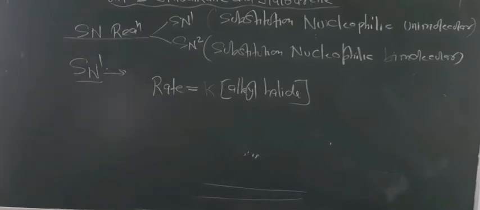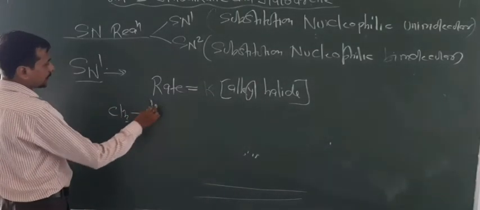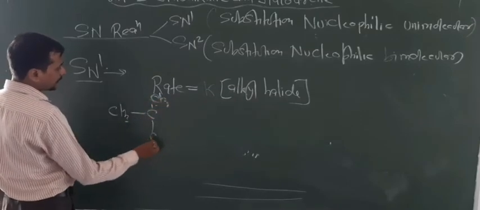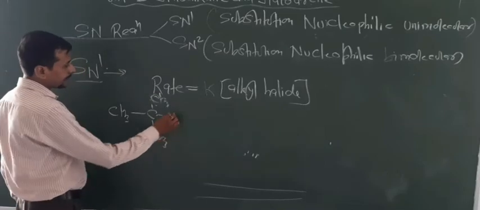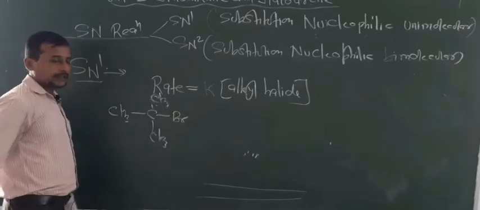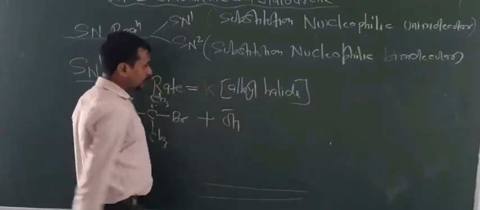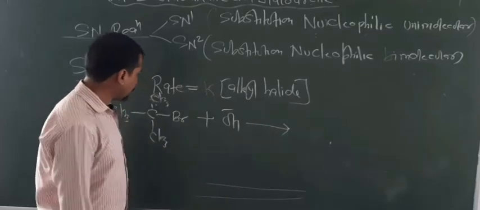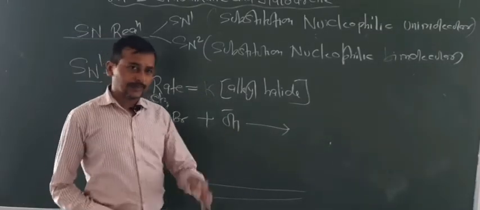Now dear students, look at the example of SN1 reactions. (CH3)3C-Br, this is a 3 degree carbon having Br. Now it will react with a base or nucleophile. Basically here it is a nucleophile. I told you that nucleophile and base have some difference.